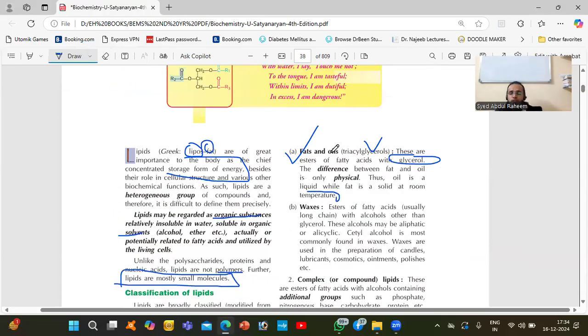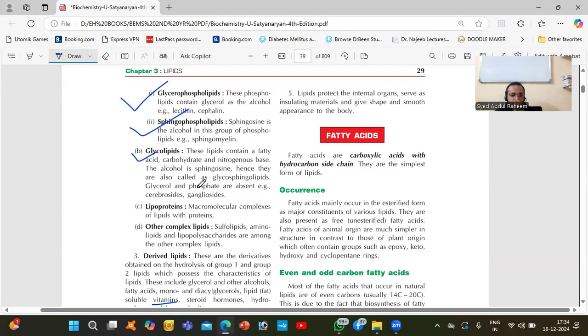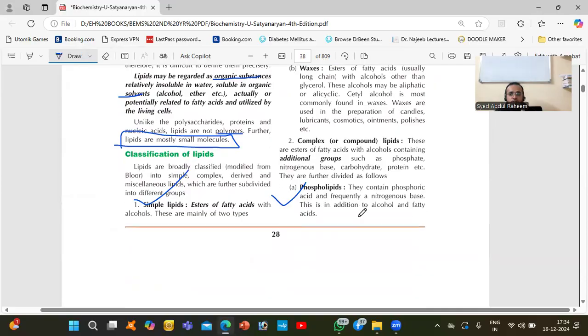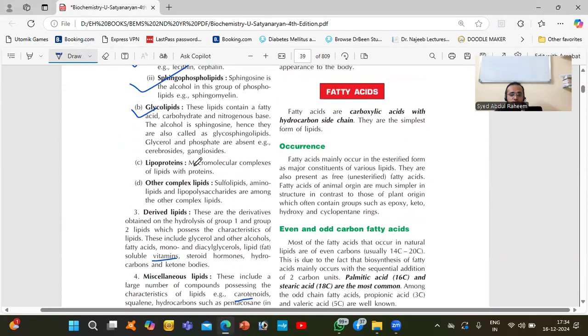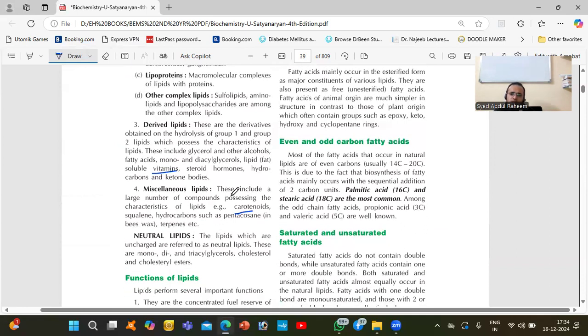But what matters here is fats, simple lipids, and we have different types of complex lipids also, lipoprotein, glycolipids. Lipoprotein is very important. Phospholipid is very important. The glycolipids are also important. Lipoproteins are also important. These derivatives of lipids, like steroid hormones, are very important.